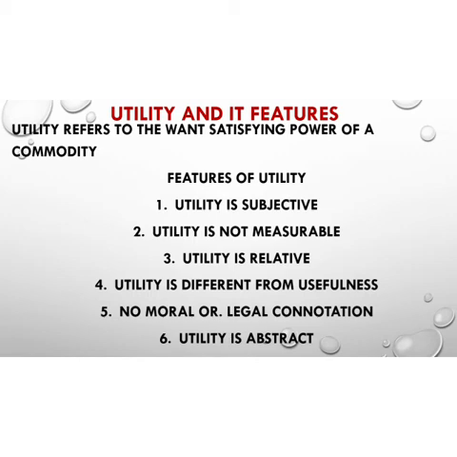But there are some economists who say that utility can be measurable, like Marshall. He says that we can measure utility in terms of money. He said that what an individual is prepared to pay for a unit of a commodity can be taken as a measure of its utility.